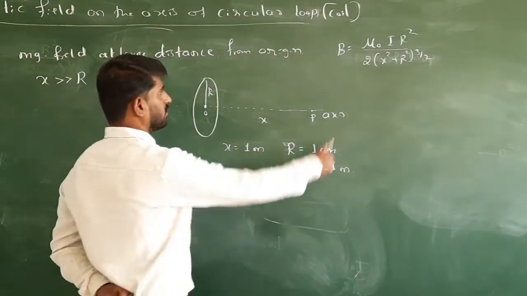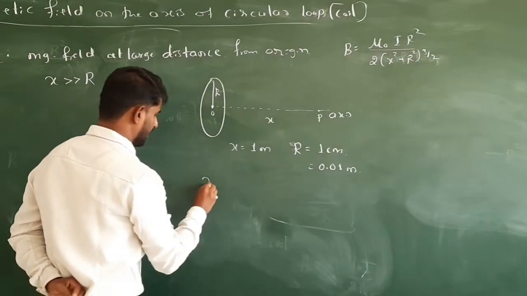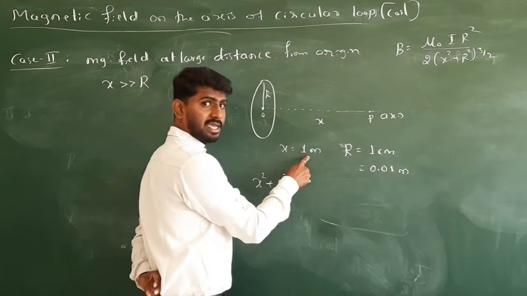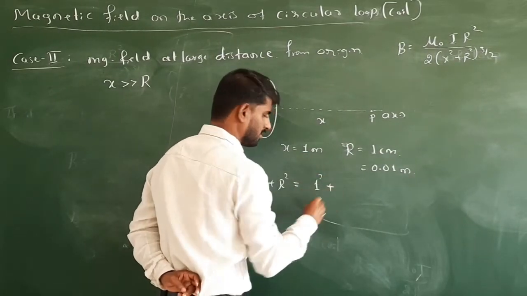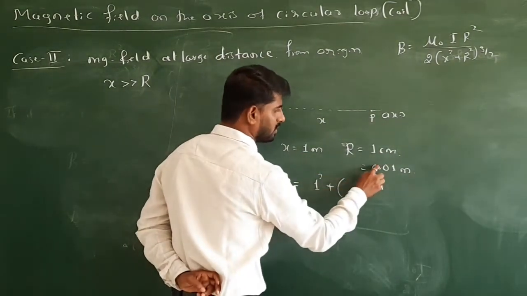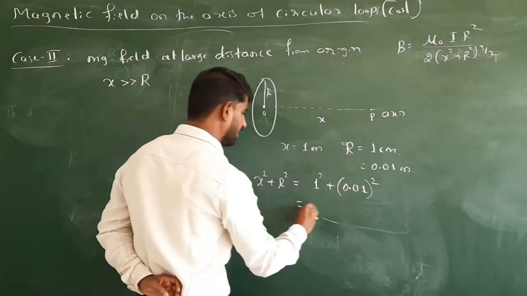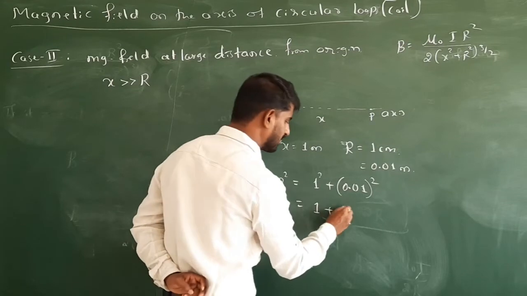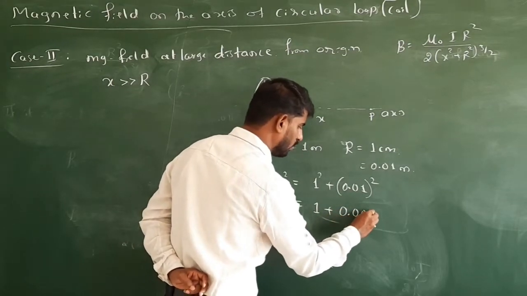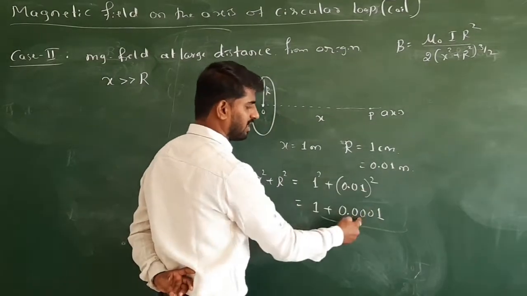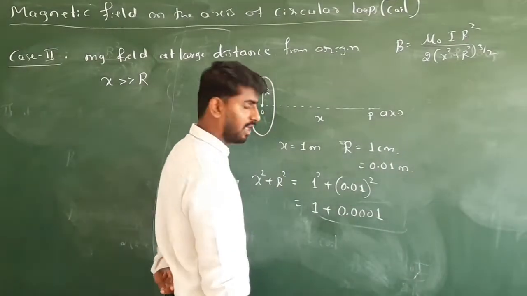Right? Okay, so check this x square plus r square.